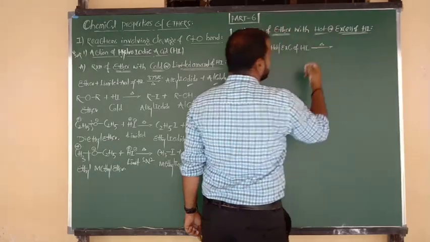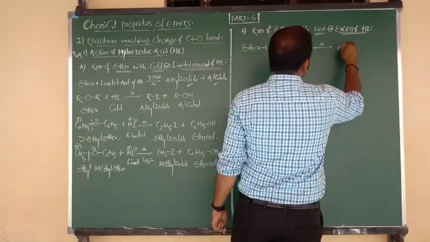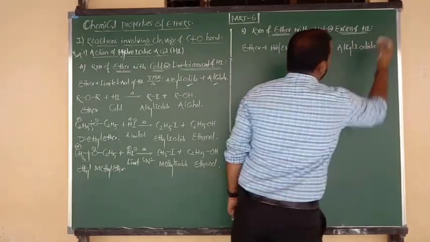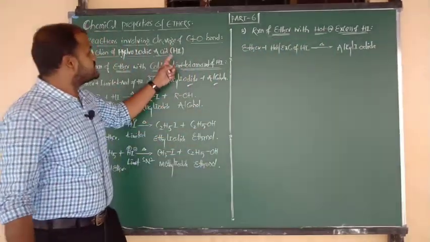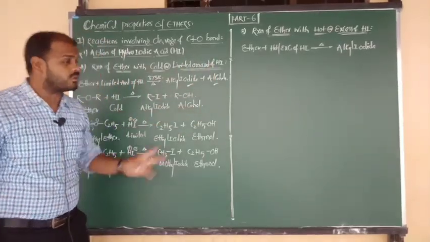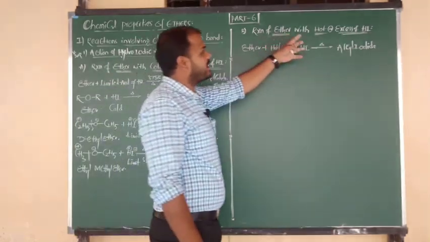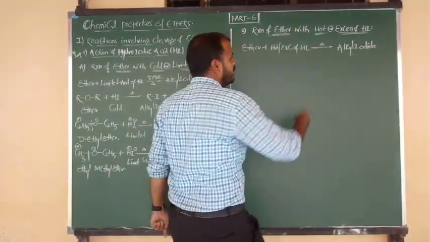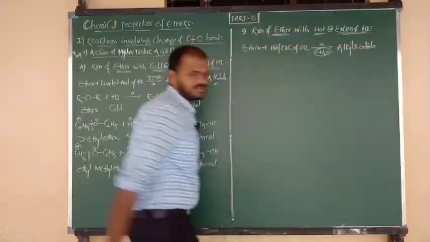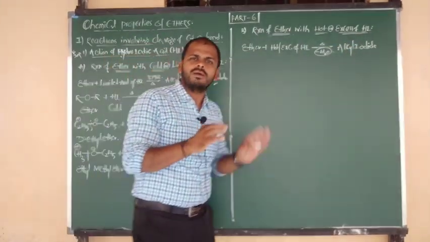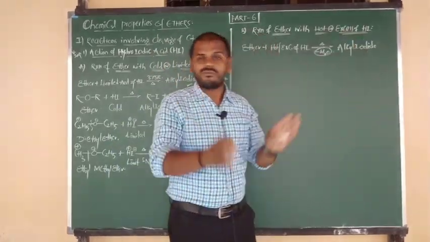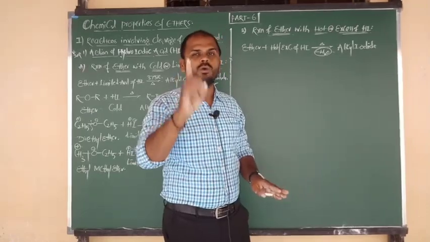Same thing, upon heating at the same temperature, 373 Kelvin, but here you get only one type of product, that is alkyl iodide. But try to remember, in the case of cold and limited amount of HI, there will be no release of water molecule, but it forms two products. But in the case of hot and excess HI, due to the hot condition, evolution of water molecule takes place. After the elimination of the water molecule, in the case of hot and excess HI, you get only one product.